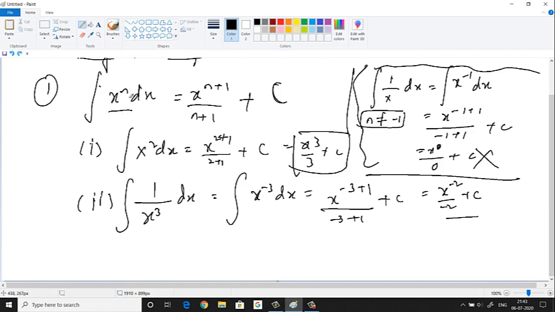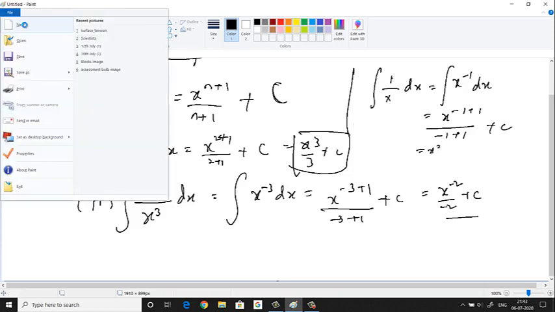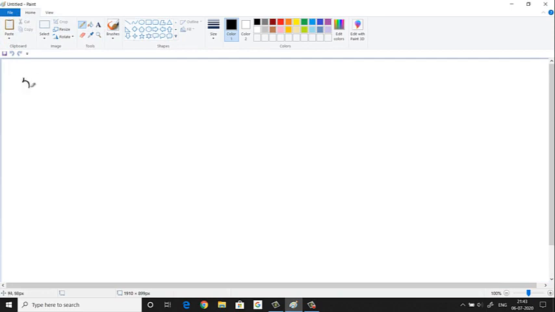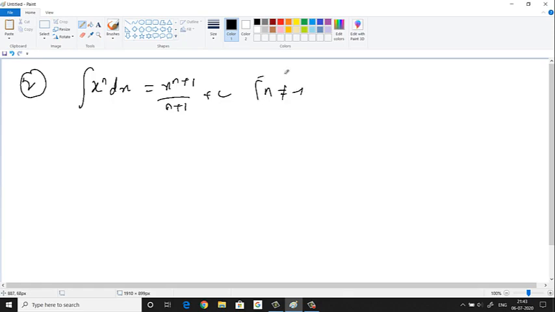Only if n is equal to minus 1 will it become 1 by x, no? Yes or no? Here n is equal to minus 1, see? And that is why it is becoming 1 by x. So that cannot happen. Then how do we find for this? We'll see that next. So if n is equal to minus 1, then the formula is not applicable. Like x power n plus 1 by n plus 1 is true only when n is not equal to minus 1. Why? Because it will become undefined. Just now we saw.